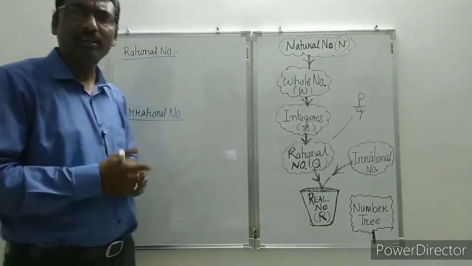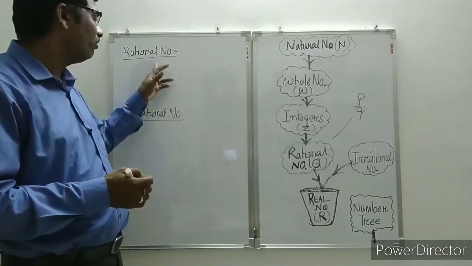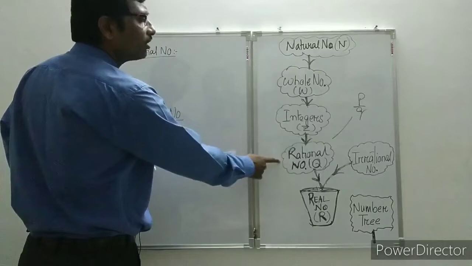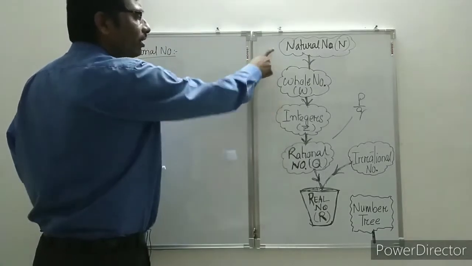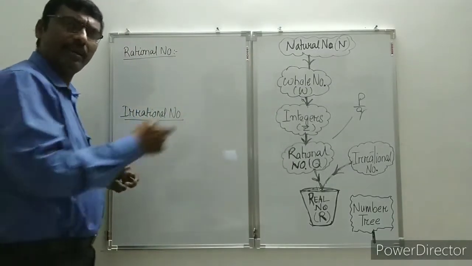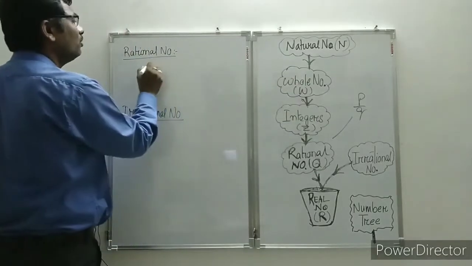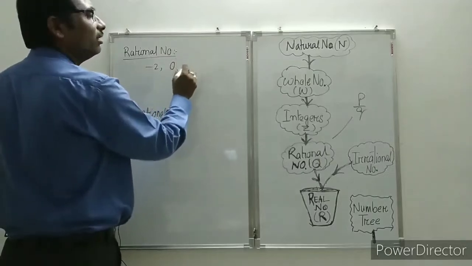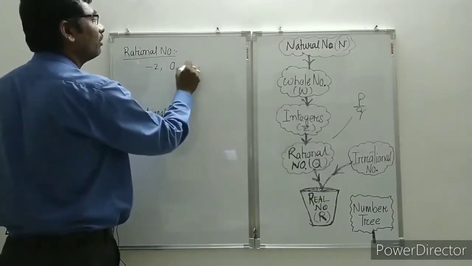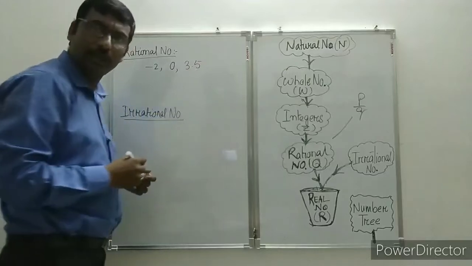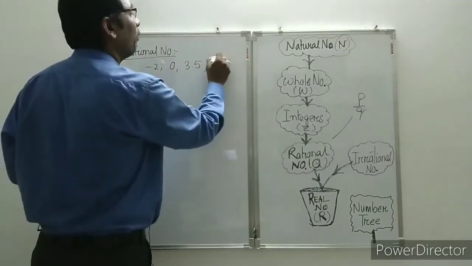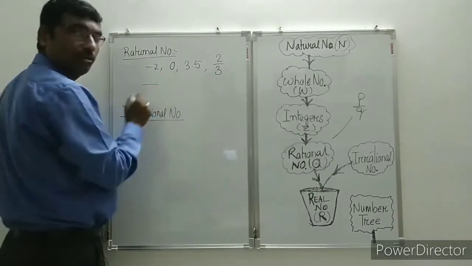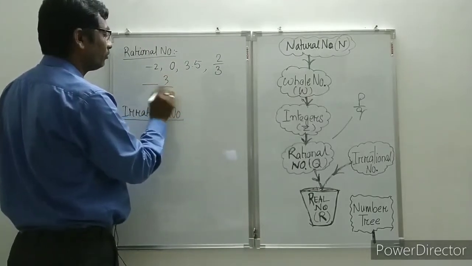Now, different types of examples of rational and irrational numbers. As you know, for rational numbers, all integers, all whole numbers, all natural numbers, you can write any number from them. Suppose -2, you can write 0 also. Then we have learned about terminating decimals. Then any number of the form p by q, you can write minus also, -3/7.